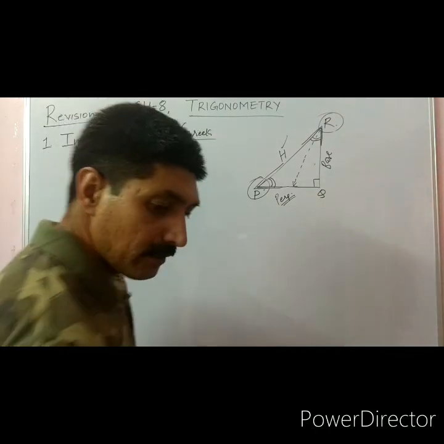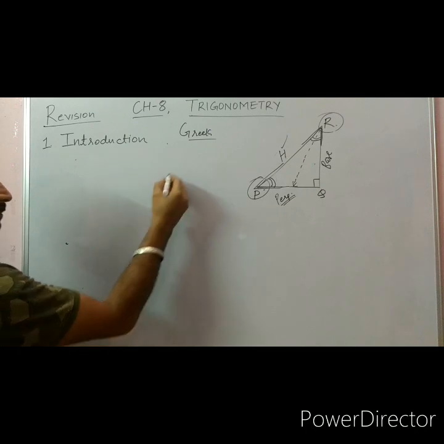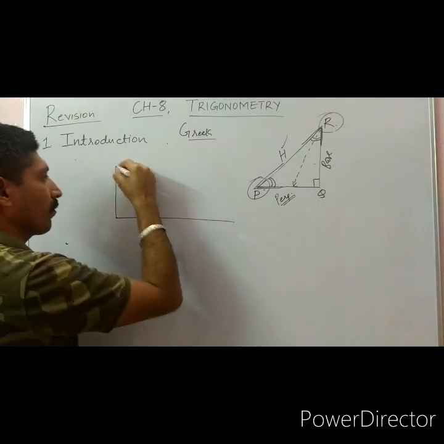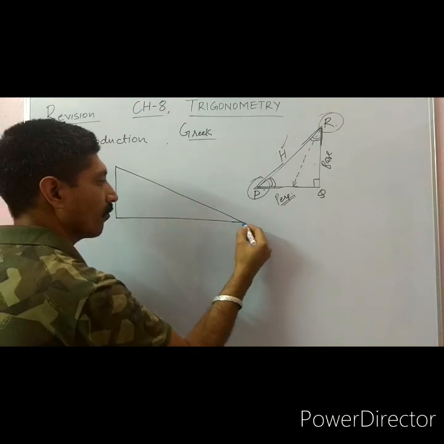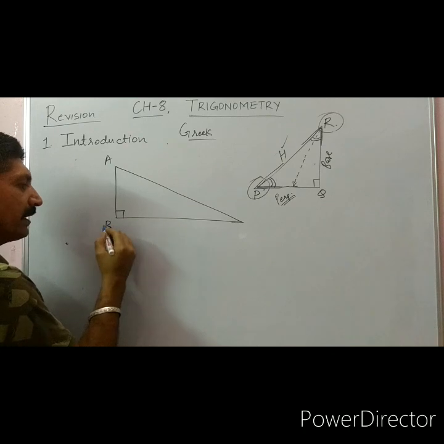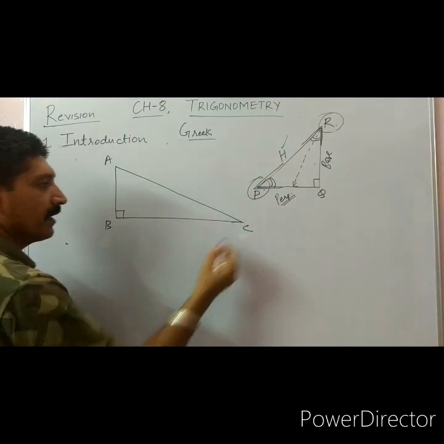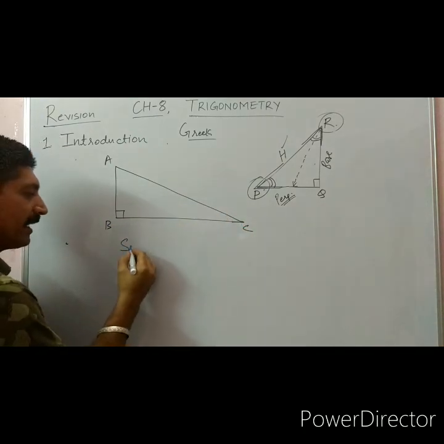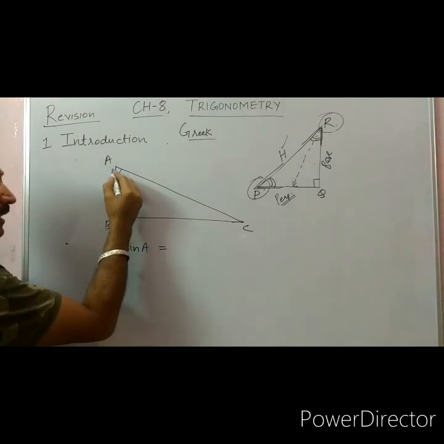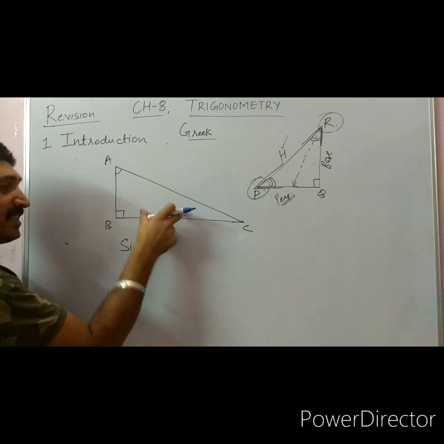If I have a triangle here, this angle is A, right angle at B, and this is C. If I am talking about sine of A, the perpendicular is BC.